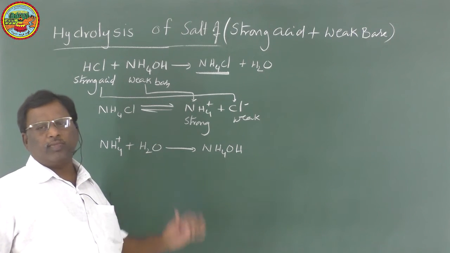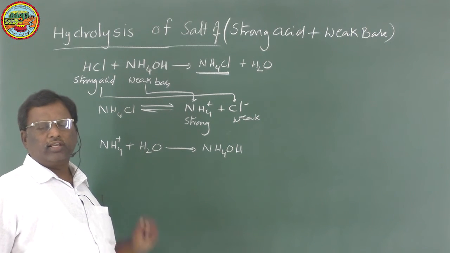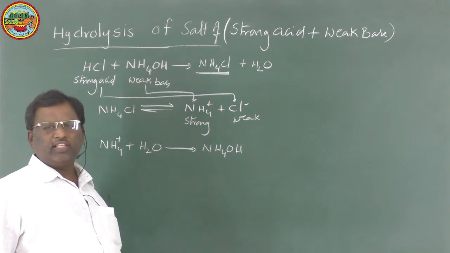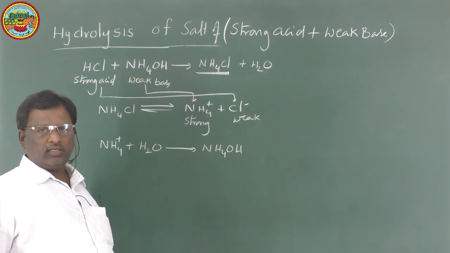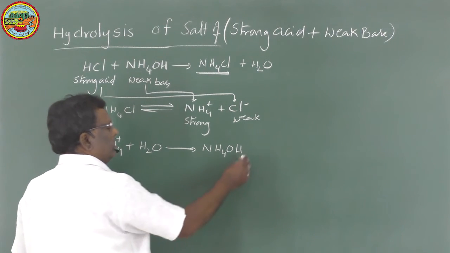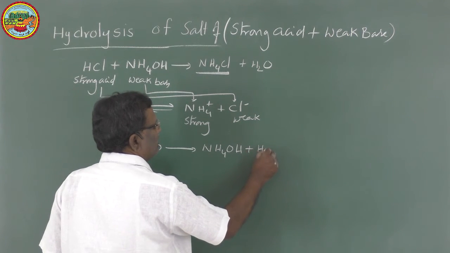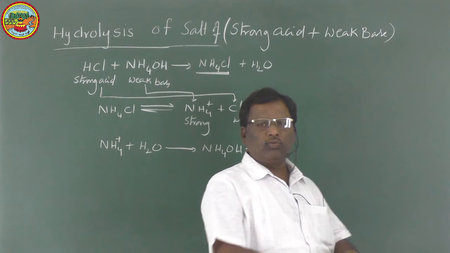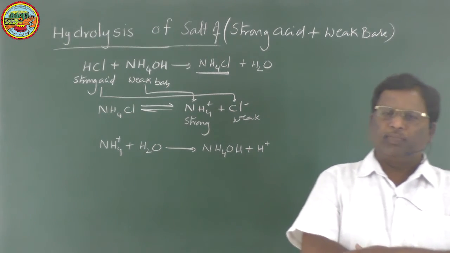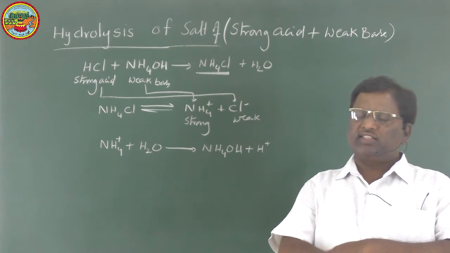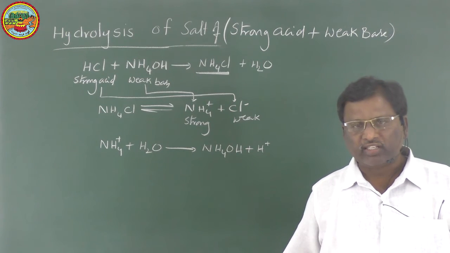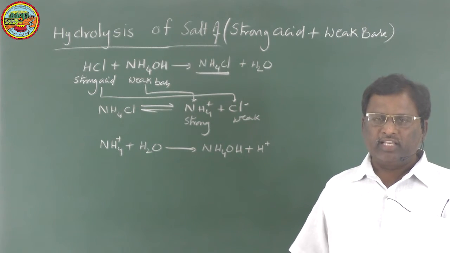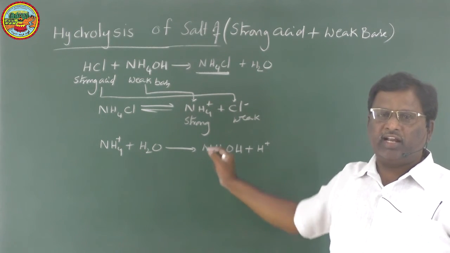So the OH minus ions present in water are replaced as NH4OH. Now H+ ions are released into water and combine with water molecules to form H3O+ ions. That means the H3O+ or H+ ion concentration in water increases. Here the cation is hydrolyzing water.